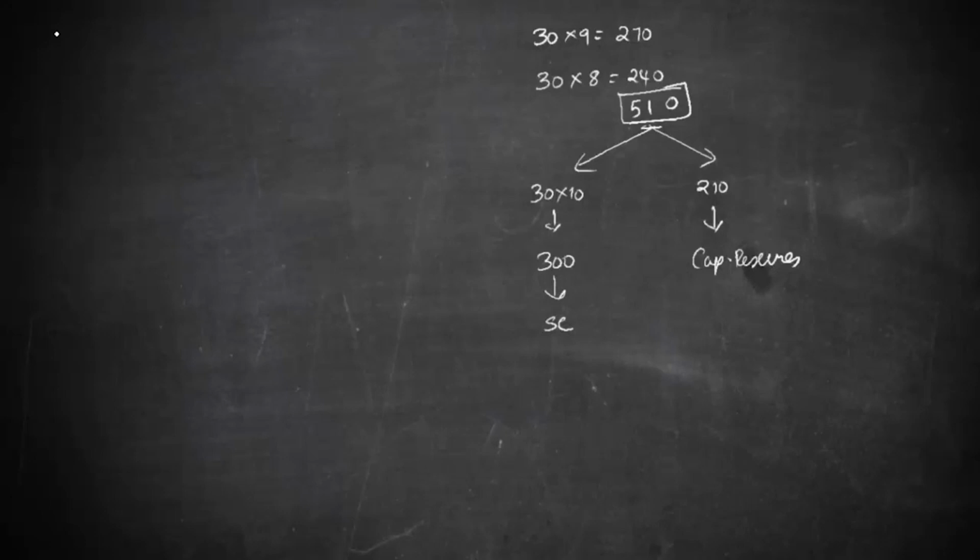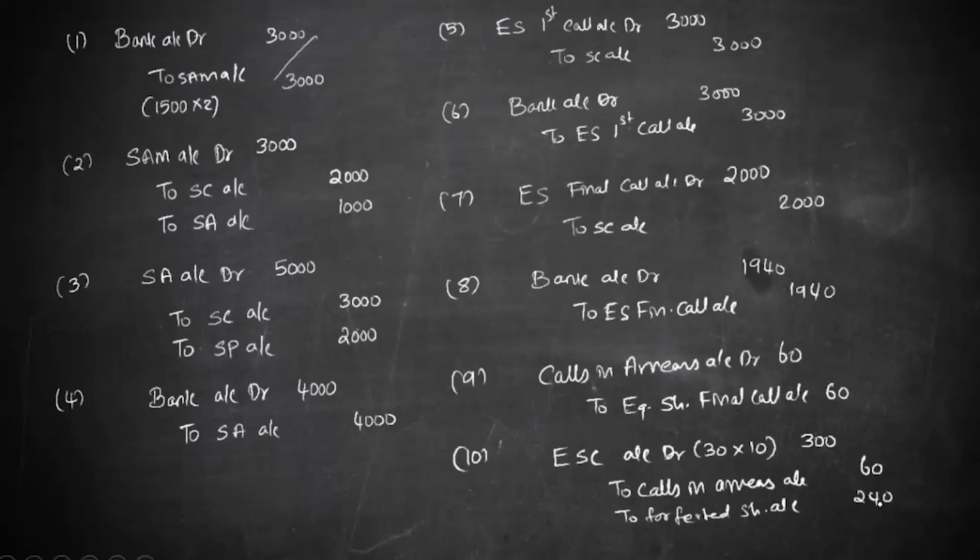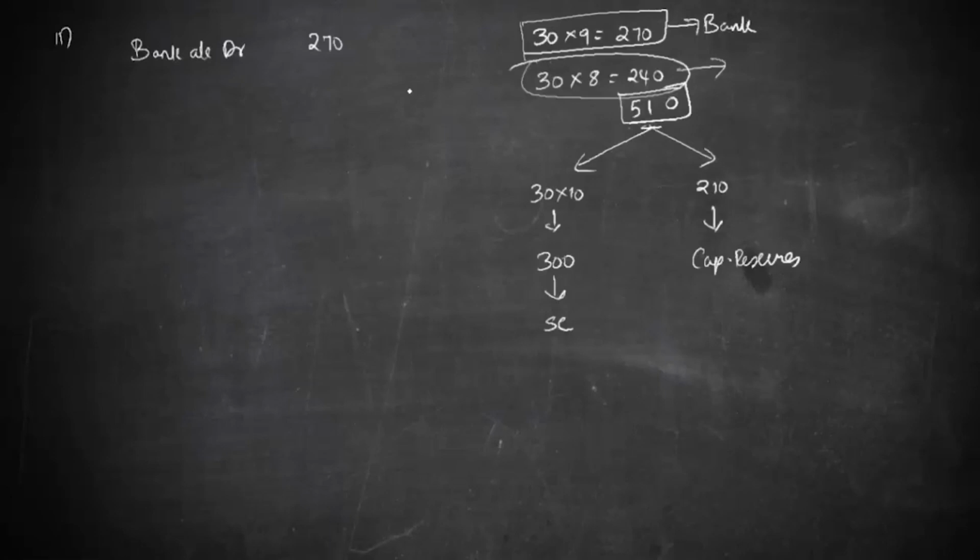So understand, 510 has been received, of which 300 will go to share capital and 210 will go to reserves and surplus. The entry for reissue is going to be, this money is going to come in now to the bank. So the entry will be bank account debit 270, and this money was parked in forfeited shares account, so we have to cancel that.